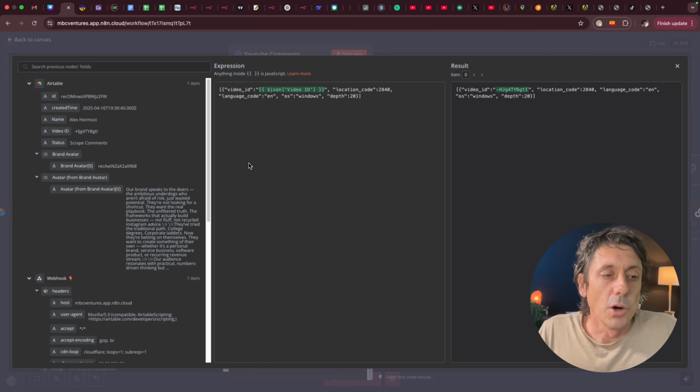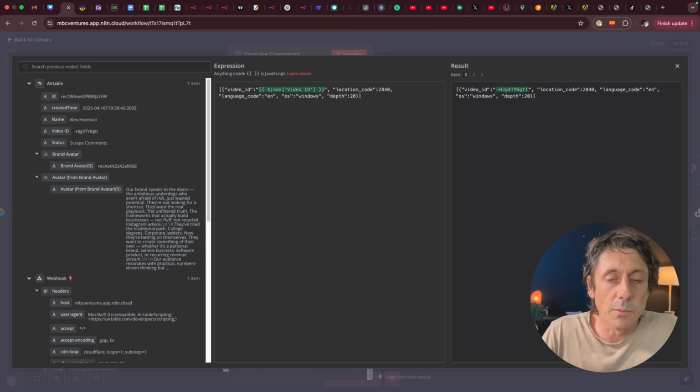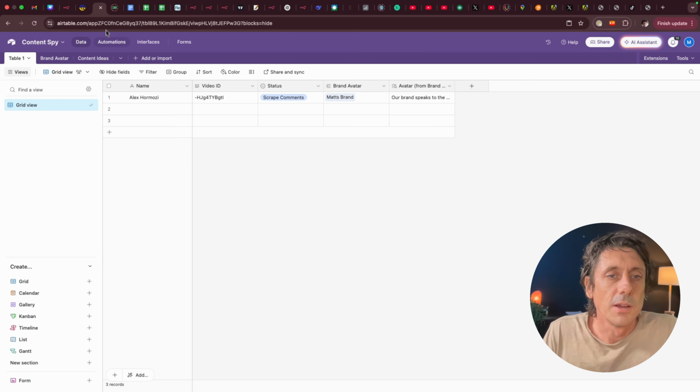Now you can automatically build another tool that will populate the original Airtable automatically too. You don't have to manually add all these IDs video by video. But for the scope of this video, I'm not going to build that out. But I have done in other videos and automations that I've built for myself is just get an AI to go and scrape a whole channel and get all its IDs and whack them all down there in a matter of minutes. And then you don't even have to add them. It's automatically done for you. But for now, I'm just going to keep it as an example, adding one manually, just so you get the idea of how this works.